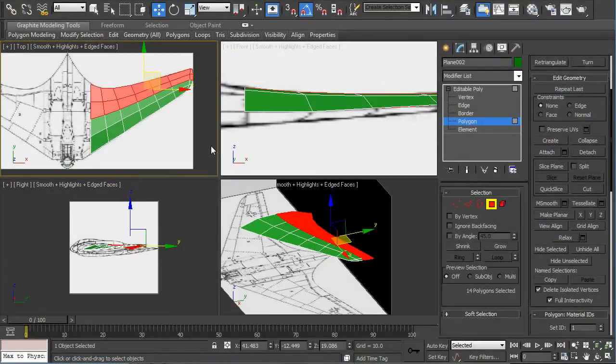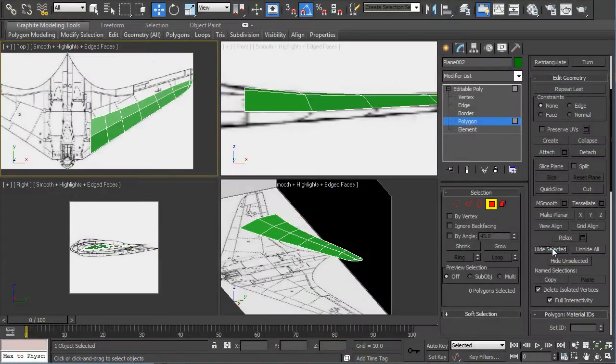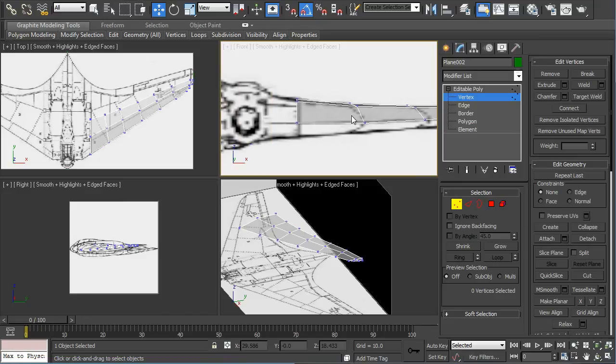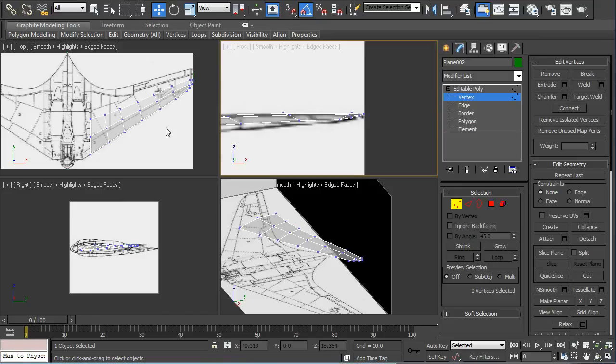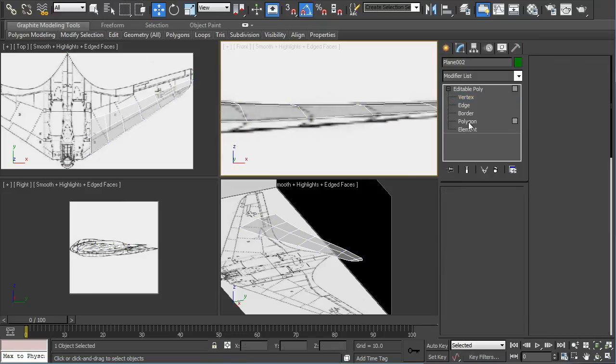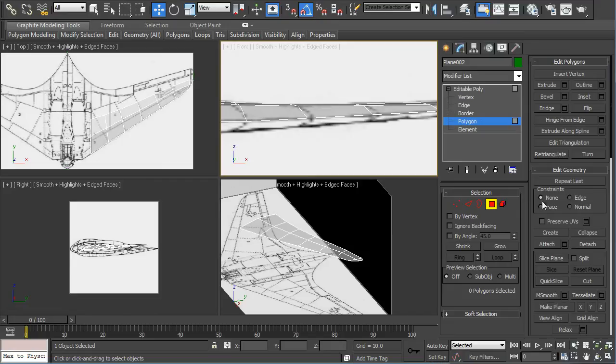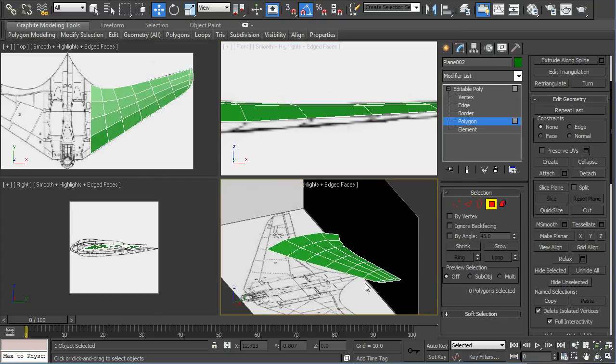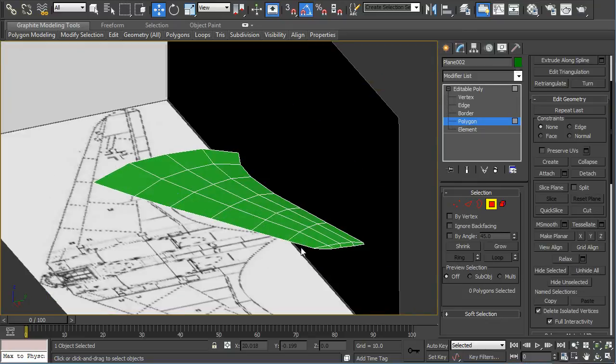We'll model the back half and the front half. You can use hide selected in polygon mode to hide all the background points, so you can move the points and line them up. And then on unhide, I already got the back of the wing curved, and we have a better airfoil.